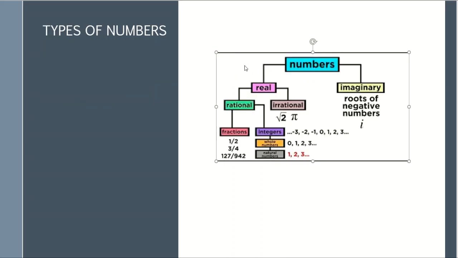So to recap, we learned about natural numbers, whole numbers, integers, rational numbers, irrational numbers, real numbers, and imaginary numbers. Natural numbers are the numbers that start with 1, 2, and 3 and so on. Whole numbers include natural numbers and also 0. Integers include whole numbers and the negative part of the whole numbers. Rational numbers include integers and fractions. Real numbers include rational numbers and irrational numbers. And the whole number system includes real numbers and imaginary numbers.